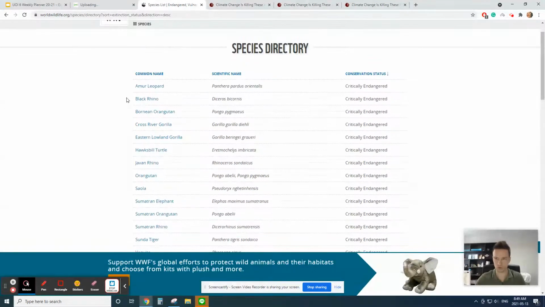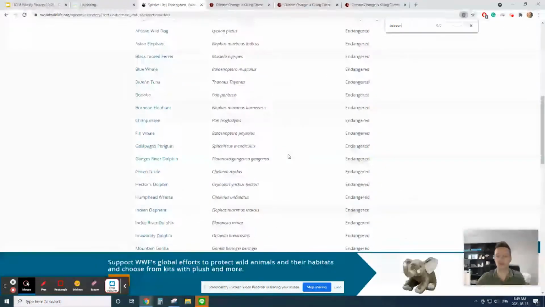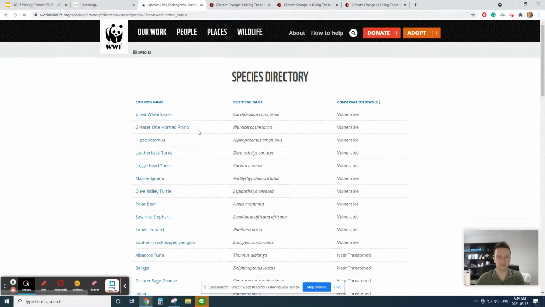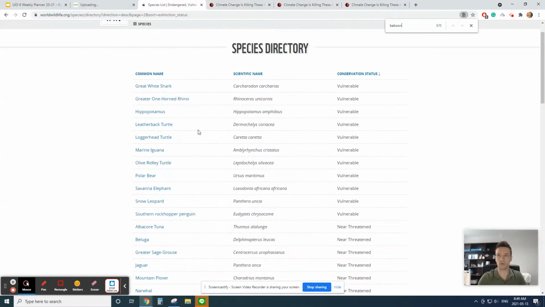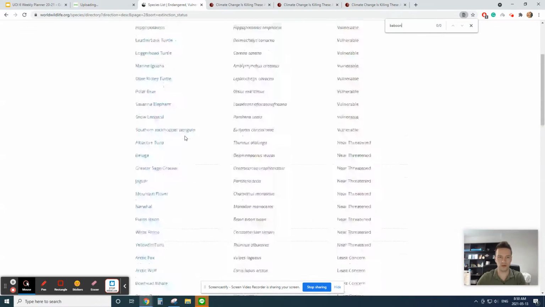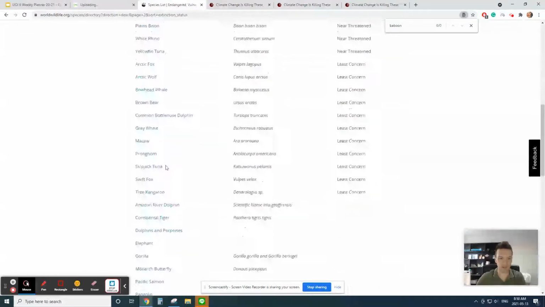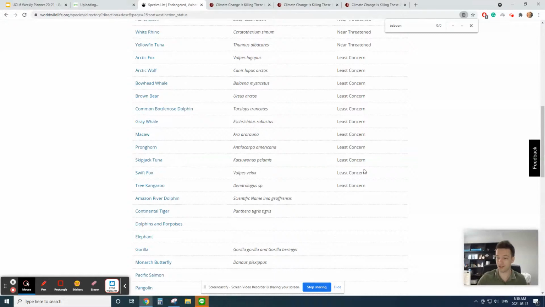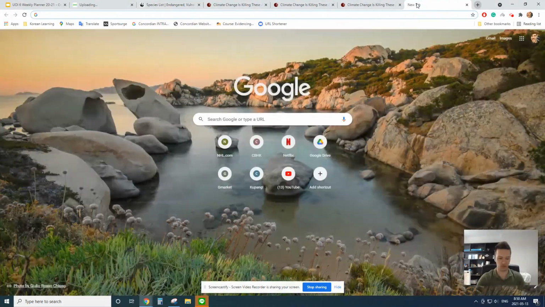Now I'm going to use the Control F search function, and I type in baboon, and I see there are no baboons on this page. I'm going to go to the second page as well. I search again, no baboons. And if I read really carefully, I'd find the same thing, no baboons. This is suggesting to me that it's not endangered if it's not on the endangered list. But I'm going to Google just to double check.